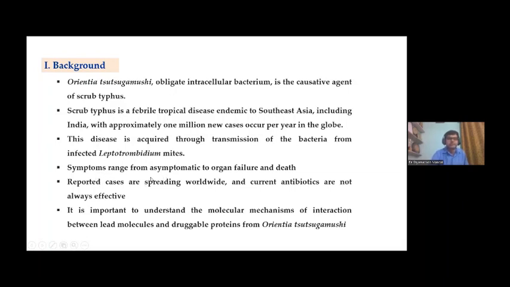And we have seen that scrub typhus, due to Orientia tsutsugamushi infection, may be asymptomatic, or organ failure or death may occur. Reported cases are spreading worldwide, and current antibiotics are not always effective, as we have seen. And it is important to understand the molecular mechanism of interaction between lead molecules and druggable proteins from Orientia tsutsugamushi, so that we can target a protein which is important for the pathogenicity or multiplication of Orientia tsutsugamushi in the host body, that means in humans, and produce lead compounds for future drugs.